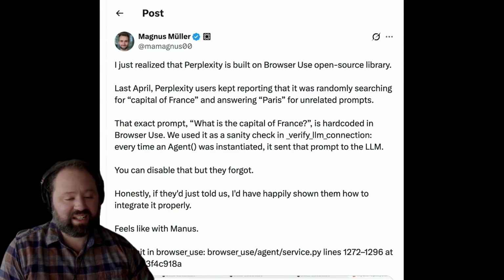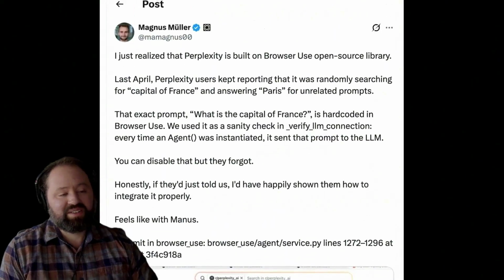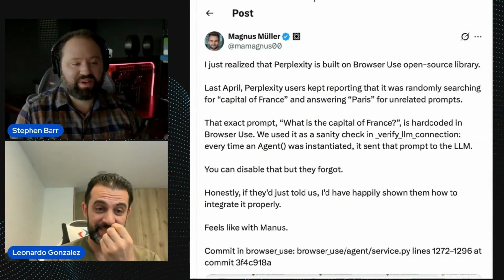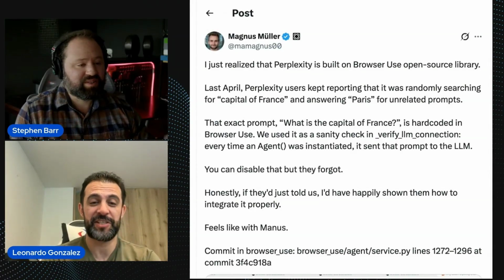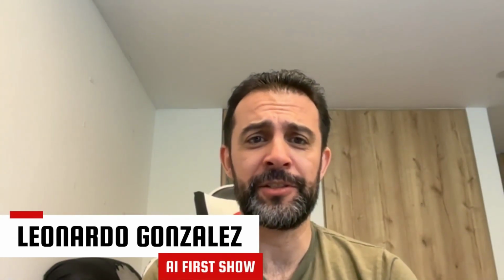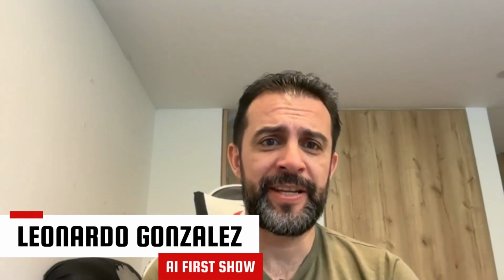We use it as a sanity check in Verify LLM connection. So this is interesting. Could be disabled, but Perplexity forgot. So they're kind of leaking the debug information of BrowserUse. Yeah, so this is an interesting tell. I feel like the BrowserUse people have just gotten a raw deal. They're very innovative. I've seen what they put out.